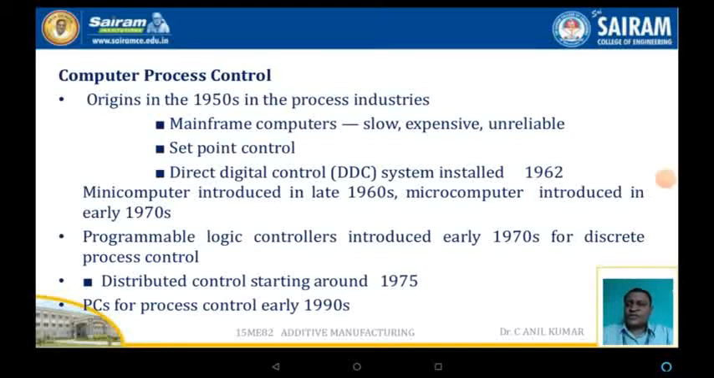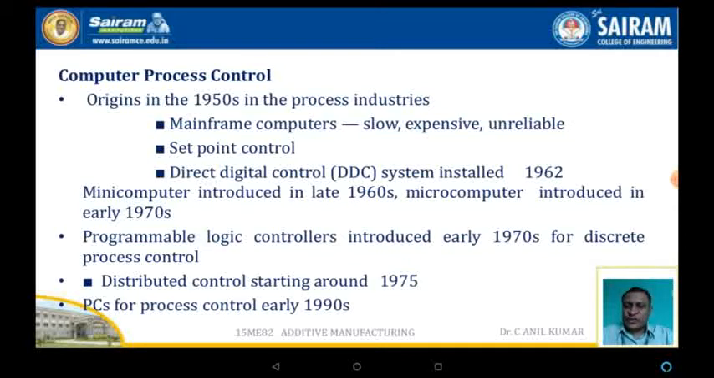Hi everyone. In this session, we will try to discuss computer process control. Computer process control started in the 1950s in the processing industries. In these systems, mainframe computers, set point control, and direct digital control are used, and the systems were installed in 1962.